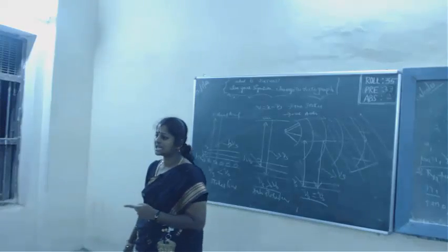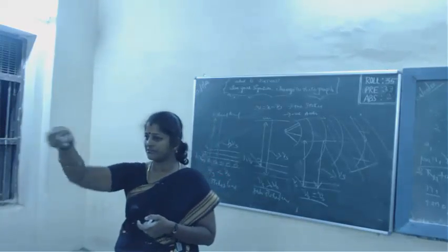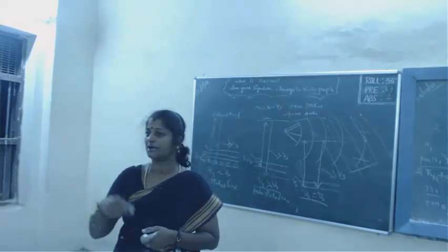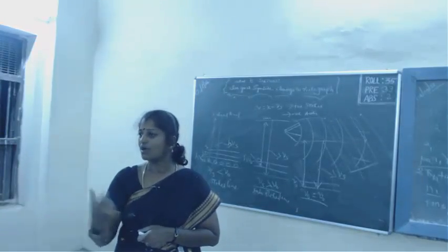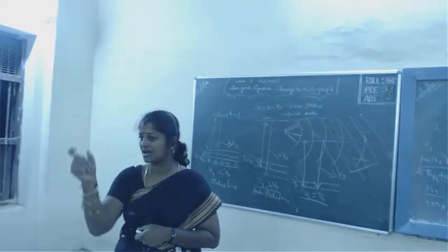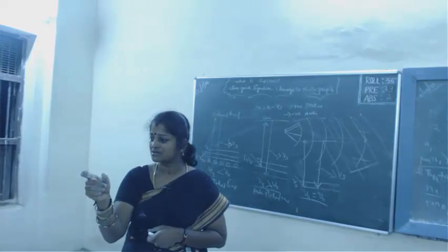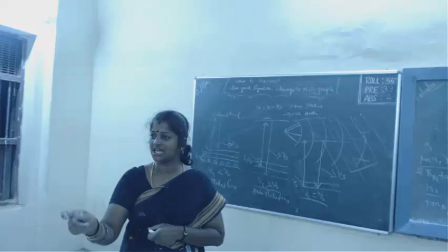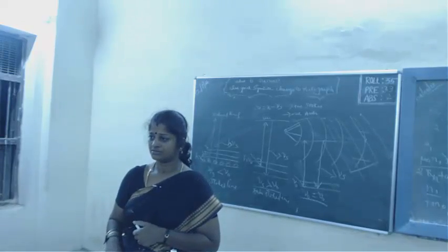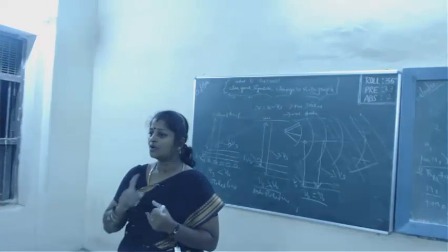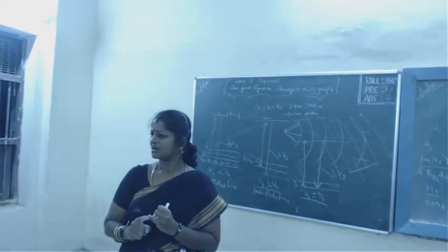Have you seen slits? Small slits. Have you seen a spectrometer? In the spectrometer experiment, the light is provided through a small slit. What image are you seeing? You are seeing a cylindrical image, right? So a linear source gives out the cylindrical wavefront. Clear? Next, how to produce the wavefront, right?